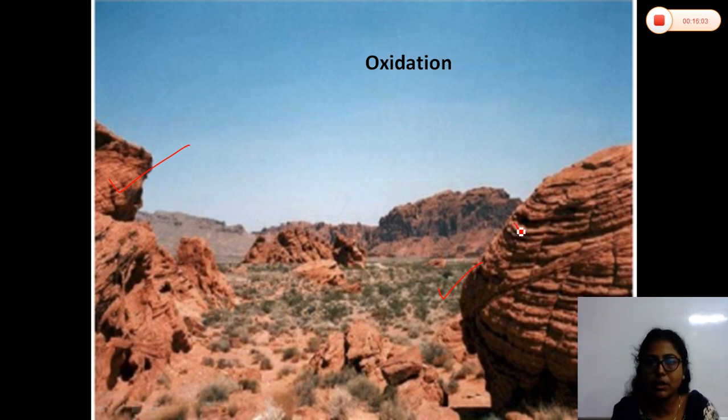See the color of the rocks here, this is red in color, right? So, what is the color of rust? You all have seen rust, no? It is formed on any iron bearing element. So, this is red in color. So, the rocks will also have the red rust color on them. So, here the main agent is oxygen. Okay? So, this is called oxidation.